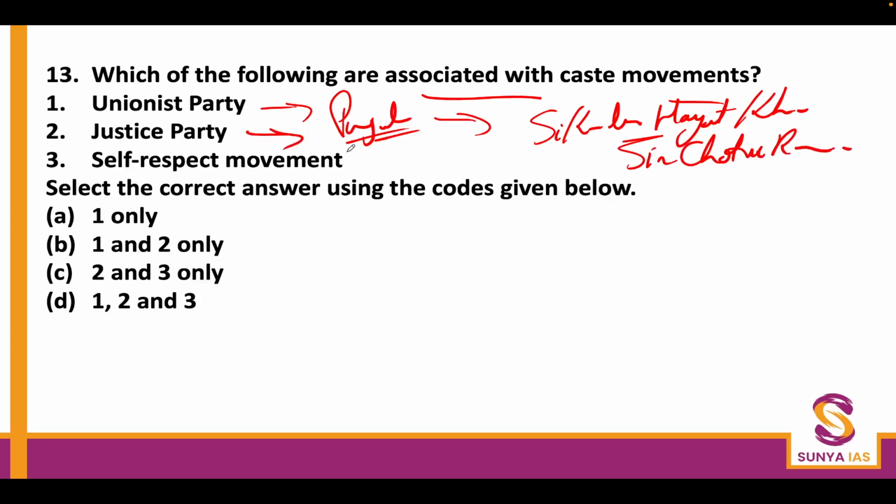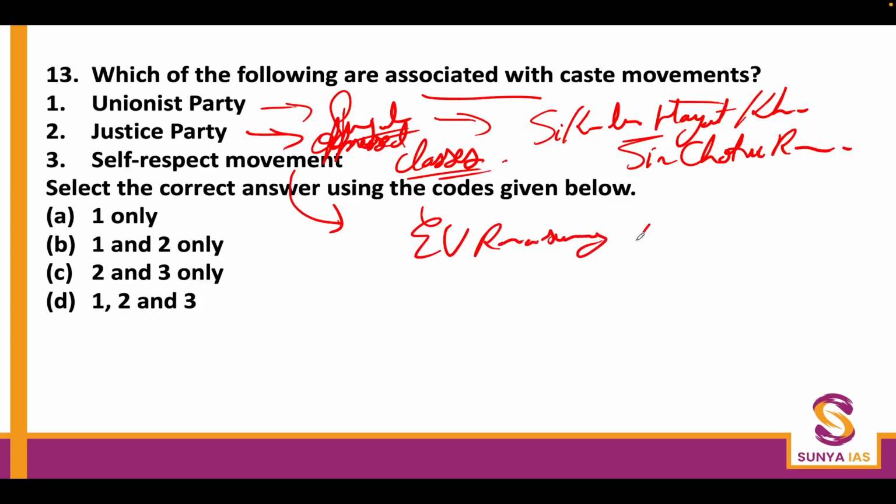The Justice Party was taking certain stances for the oppressed classes, because they were speaking on behalf of anti-Brahmanism. The Self-Respect Movement was anyway led by E.V. Ramaswamy Periyar, and that has to be kept in mind. So the first one is wrong, 2 and 3 are right, and the C statement is correct.